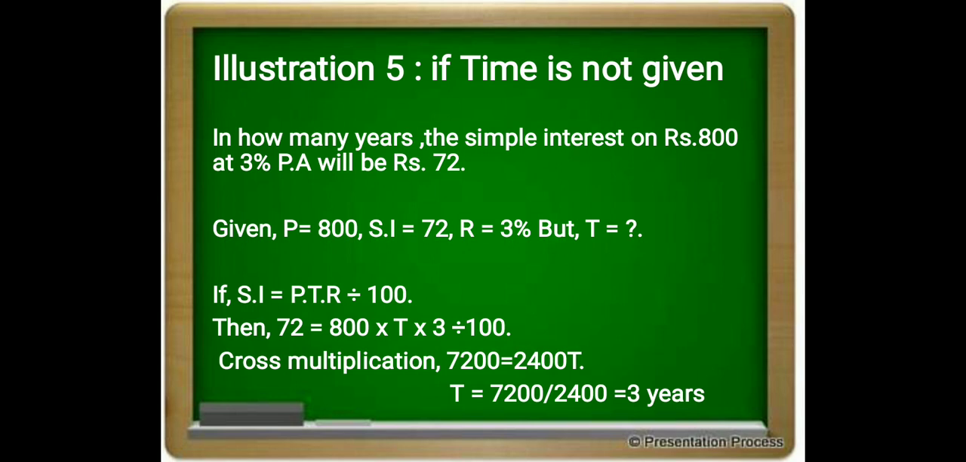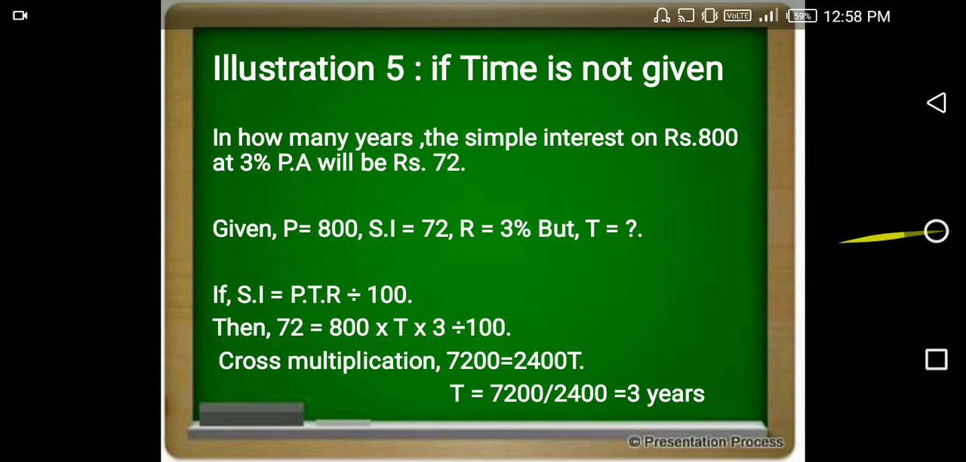After cross multiplication of 72 with 100, it becomes 7200 is equal to 800 into T into 3, which is 2400 T. That 2400 T will come to the left side, so T is equal to 7200 divided by 2400, which is equal to 3 years. Here the time period taken for paying the loan is 3 years.